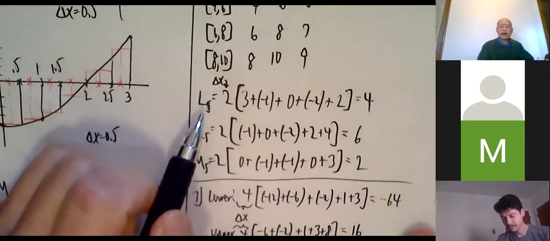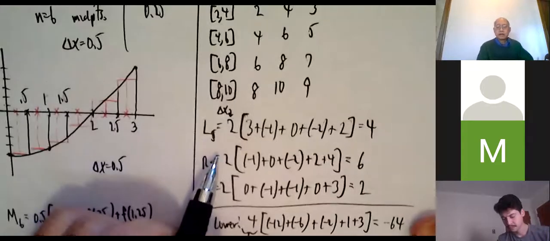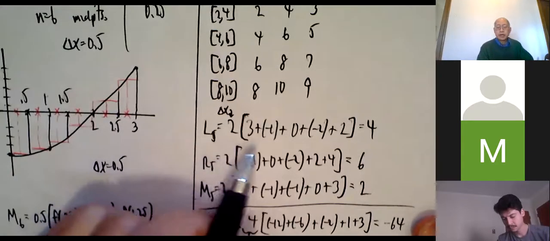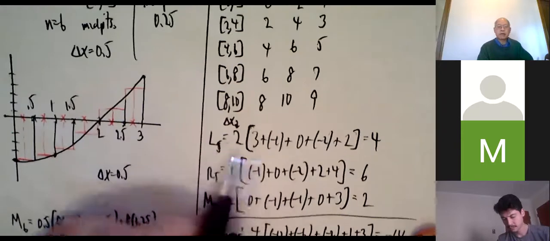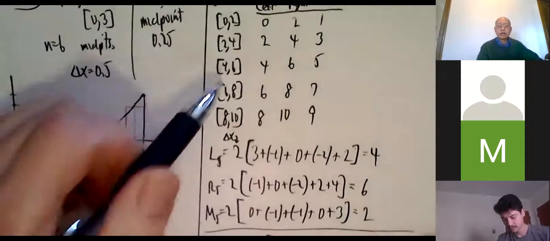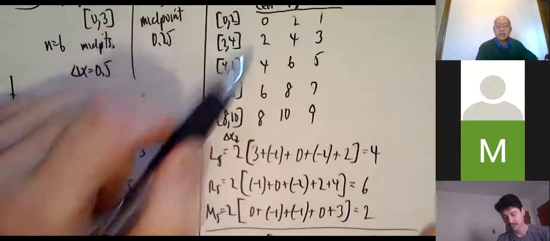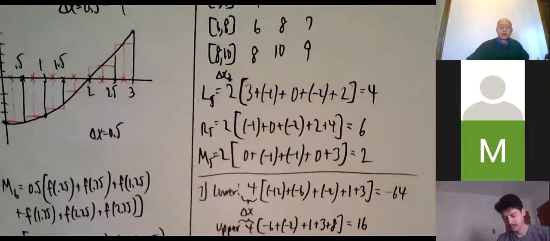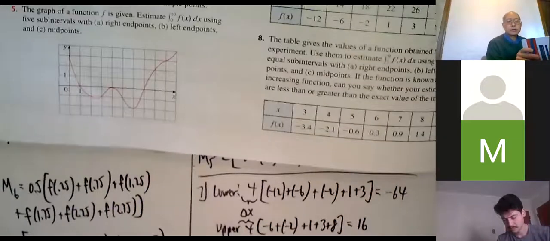So for L5, sorry, I can't show you the book and my numbers at the same time, but I'll talk about it, then I'll just show you what I ended up with. Okay, so the left endpoints, I want the height at 0, 2, 4, 6, and 8.